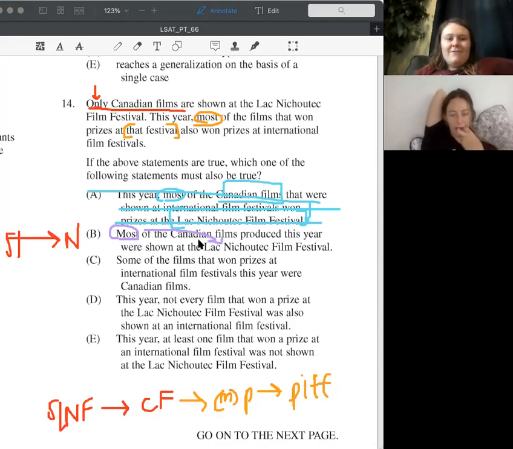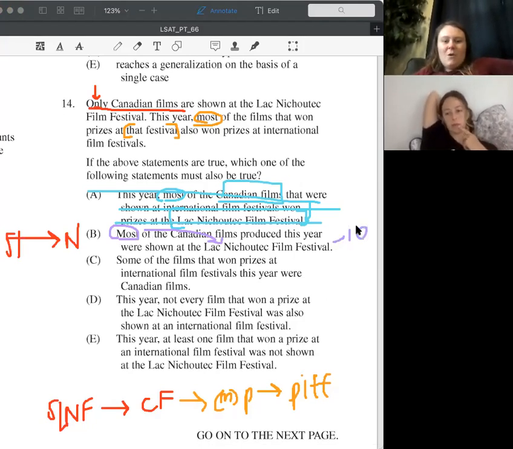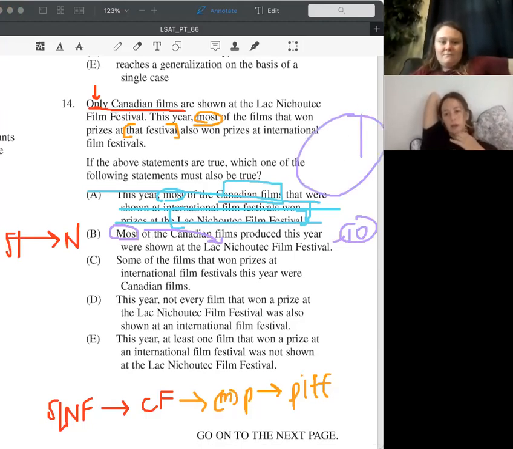Okay. Like we can't guarantee that, right? Right. Like what if only 10 films were shown here? We know all 10 are Canadian, but that doesn't mean of all the Canadian films, most of them were shown. Okay. Yeah. All right.